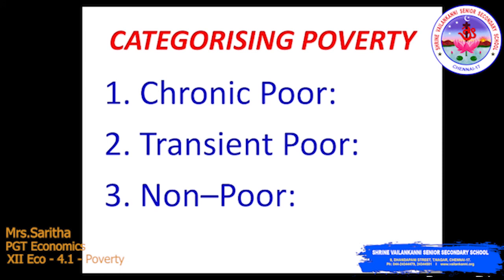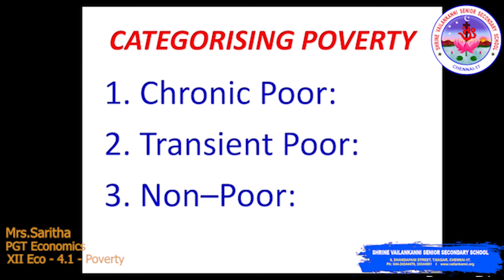For example, we can give a small farmer. And the occasionally poor, who are rich most of the time and poor sometimes, we call the transient poor. The third one we call the non-poor. They are never poor. These are the three categories of poverty: chronic, transient, non-poor. What is chronic? Always poor, usually poor. We call it chronic. And the transient poor is nothing but the churning poor, who regularly move in and out, or the occasionally poor, who are rich most of the time and poor sometimes. The non-poor are never poor.